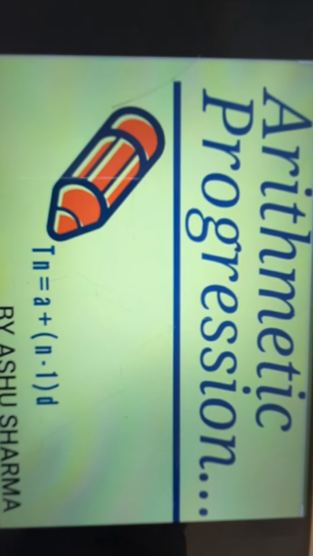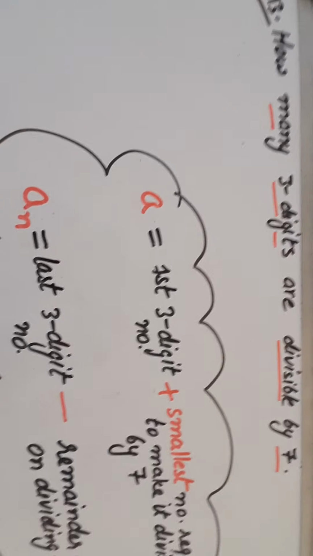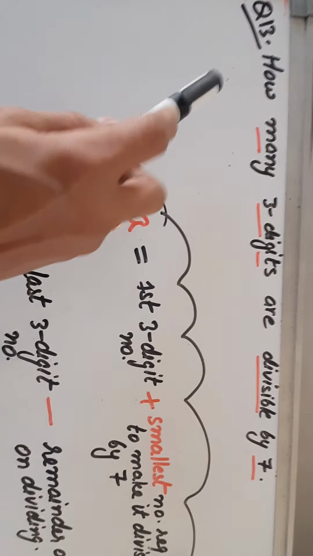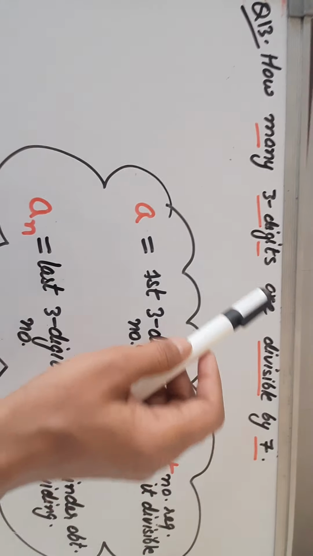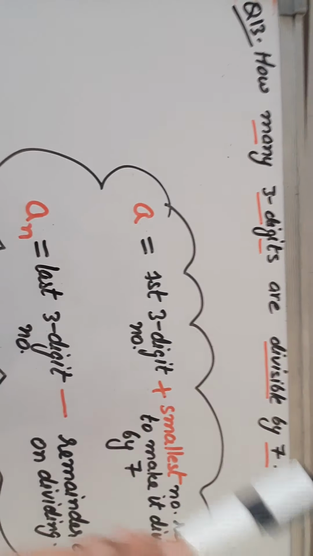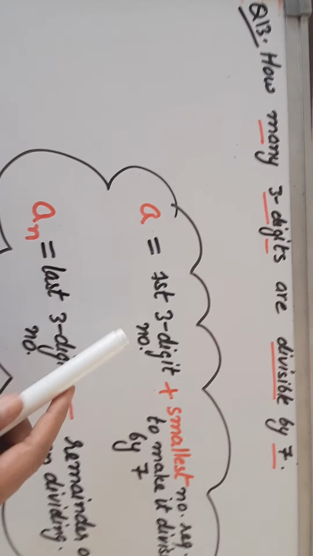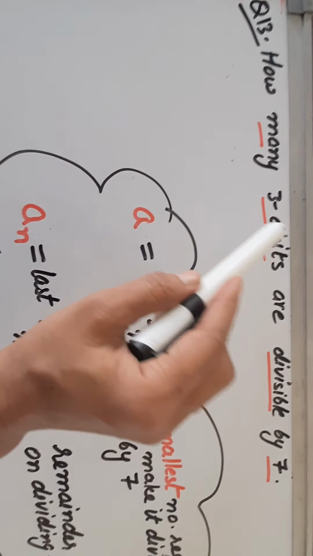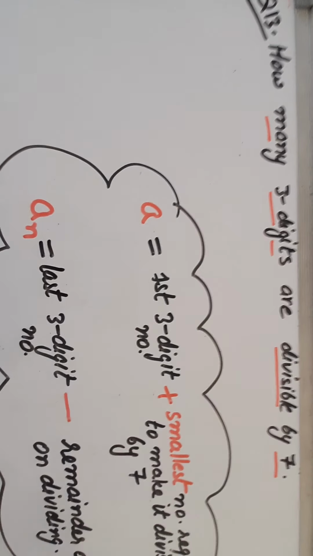So let's do question number 13. Question number 13 is: how many 3-digit numbers are divisible by 7? Right? So what is asked is: how many 3-digit numbers are there which are divisible by 7?